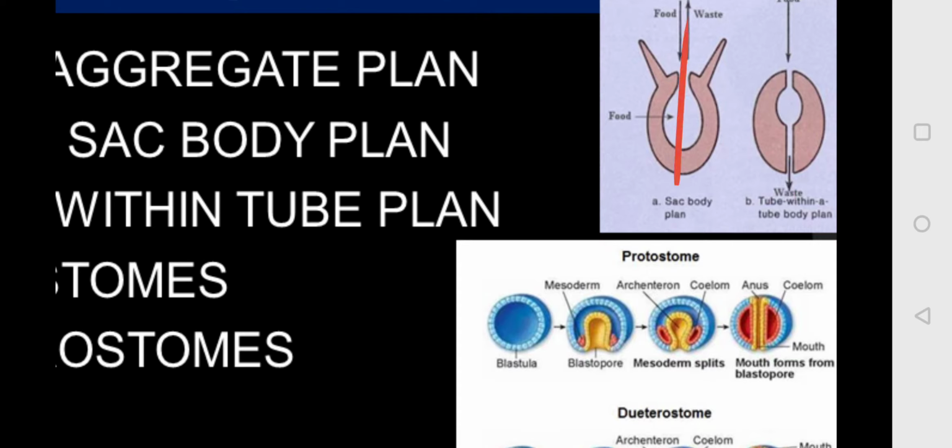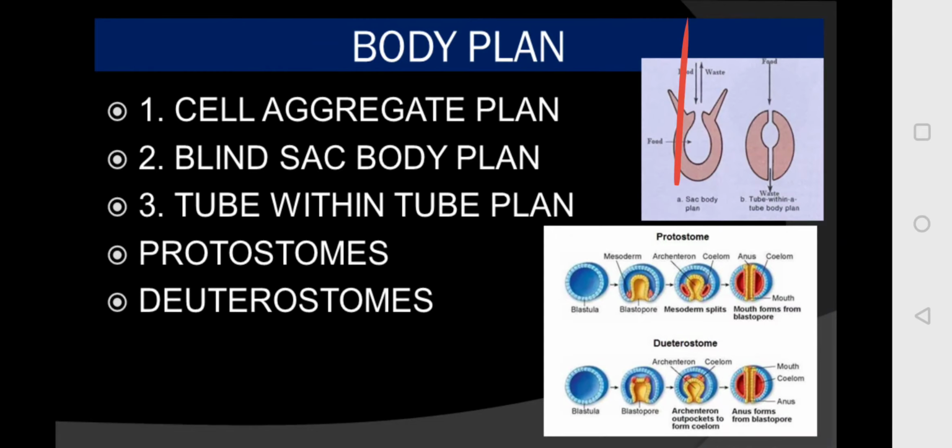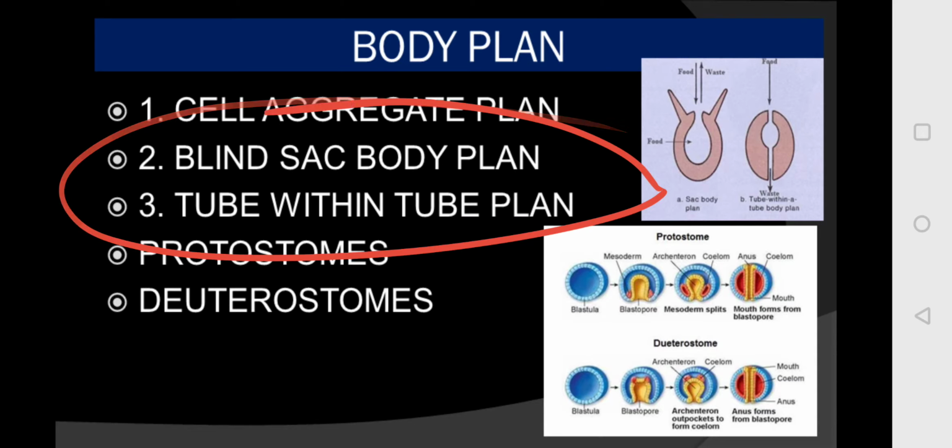But in the blind sac body plan, there is a single opening for both ingestion and egestion. These are all the lower invertebrates. If you move on to higher invertebrates or vertebrates, we cannot divide these animals through these body plans because their body is quite complex.